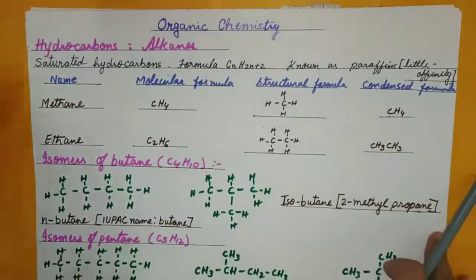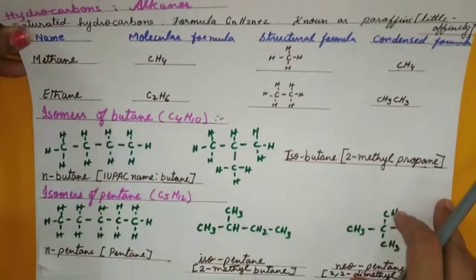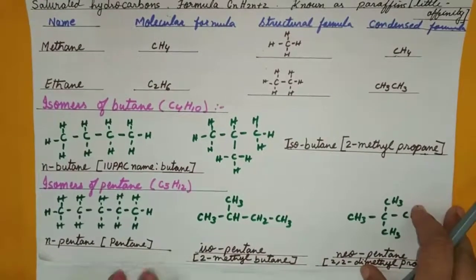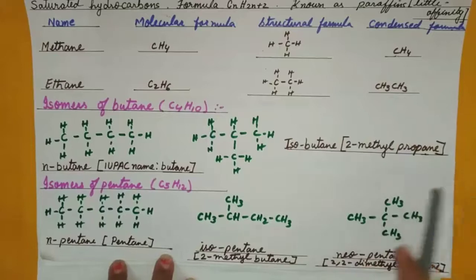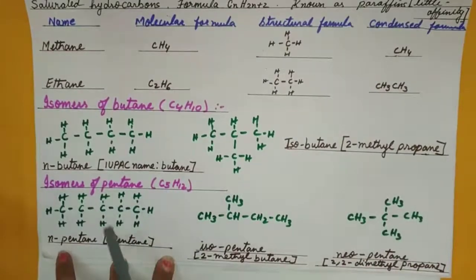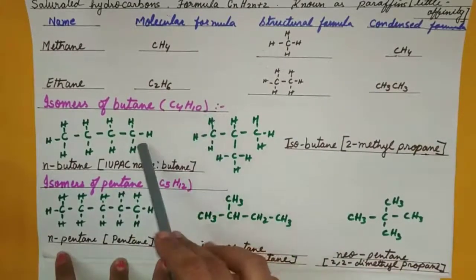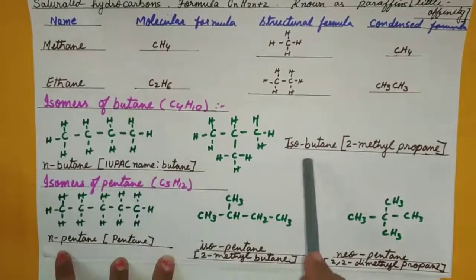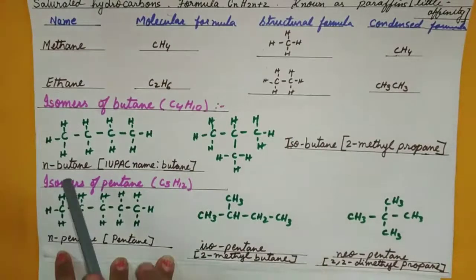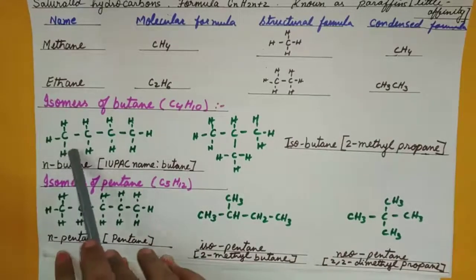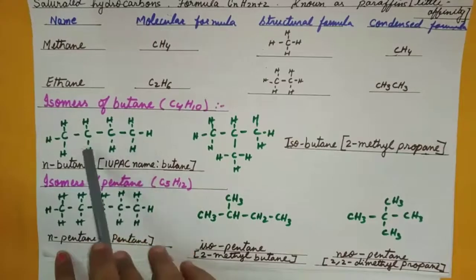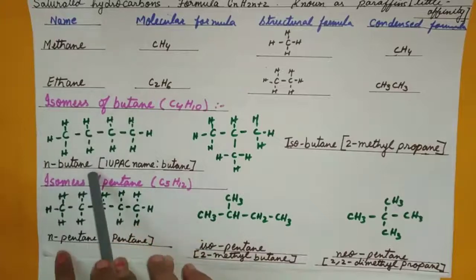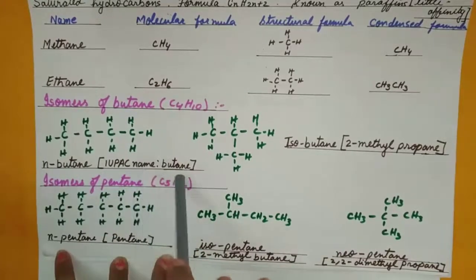Okay, so the next important topic is isomers, which I had not done very many examples in the first video, but here I will be doing it. So for alkanes, there are two isomers for butane. One is n-butane, another is isobutane. For n-butane, the longest chain will have 4 carbon atoms, singly bonded, single covalent bond with all the hydrogen atoms, and the IUPAC name is butane.